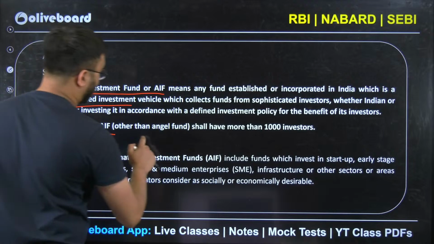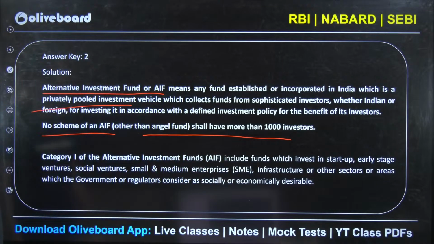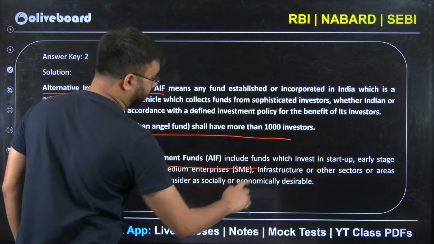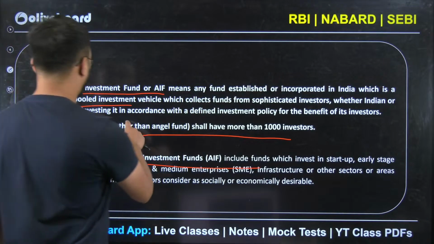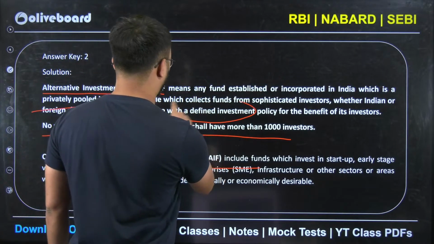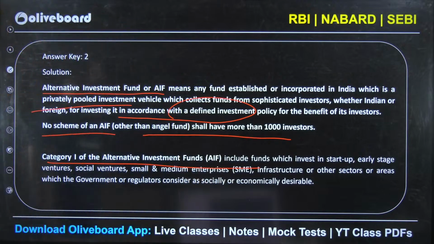No scheme of alternate investment fund shall have more than 1000 investors. ये clear हो गया. Category 1 of alternate investment fund includes these startups, early stage ventures, etc. And here they can invest in accordance with defined investment policy for benefits of its investors.